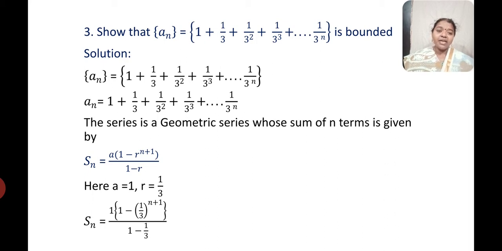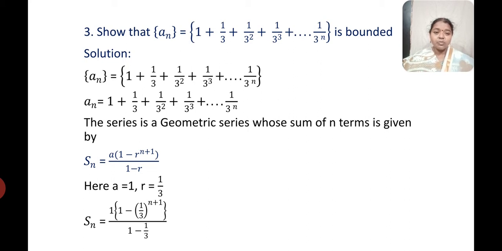We write n plus 1 because there are n plus 1 terms in this particular series. Now the first element is a, the second element is 1 by 3. So the common ratio would be the second term divided by the first term, which is 1 by 3. Again, when I divide the third term by the second term, it is 1 by 3. So the common ratio is 1 divided by 3.